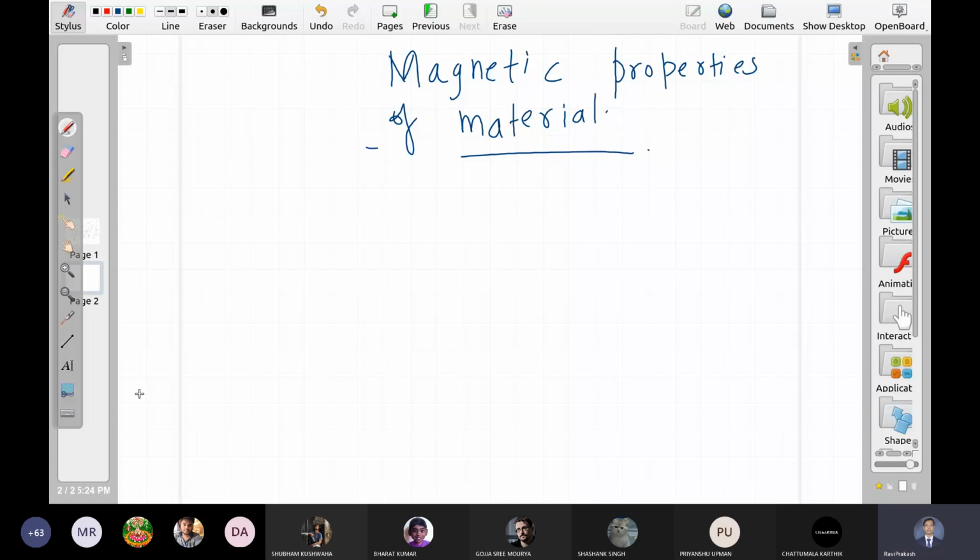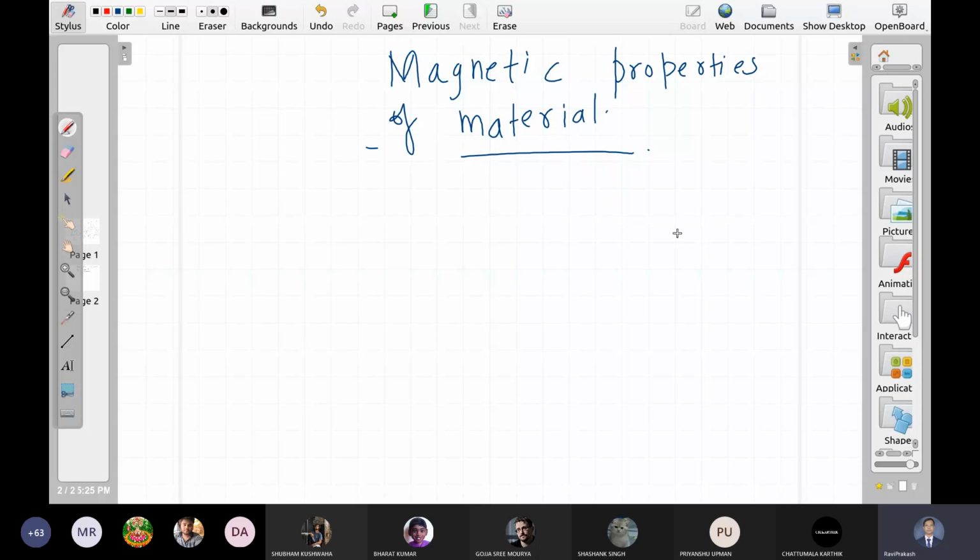But why some materials? Why not all the materials? And do they exhibit the same behavior? No. So there have been many mysteries for many years, and scientists tried very hard to answer this problem.